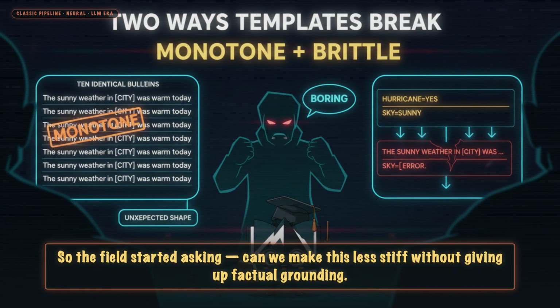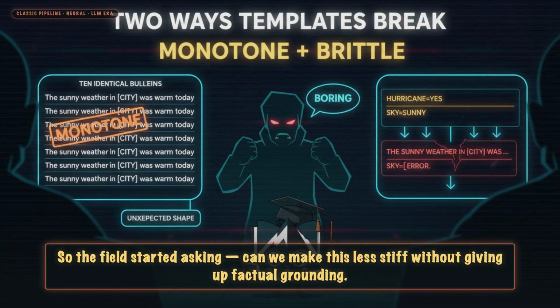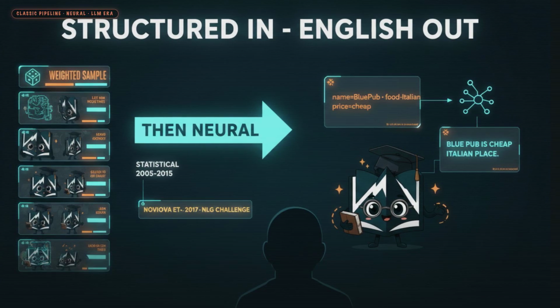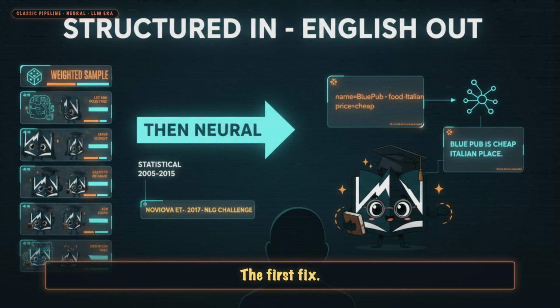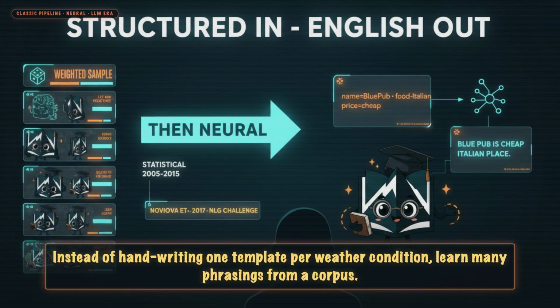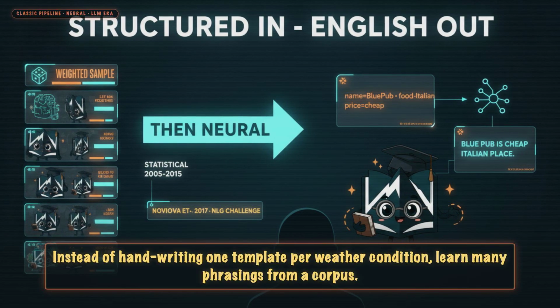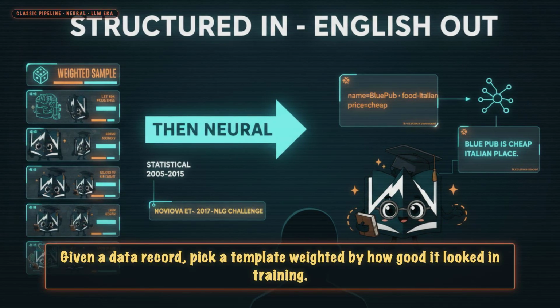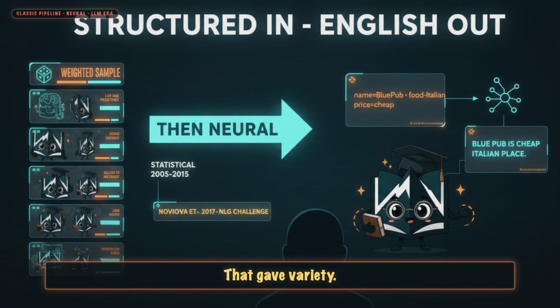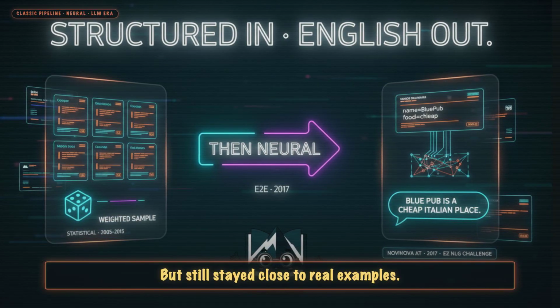So the field started asking, can we make this less stiff without giving up factual grounding? Beat 2. Statistical NLG, the first fix. Instead of handwriting 1 template per weather condition, learn many phrasings from a corpus. Given a data record, pick a template weighted by how good it looked in training. That gave variety, but still stayed close to real examples.